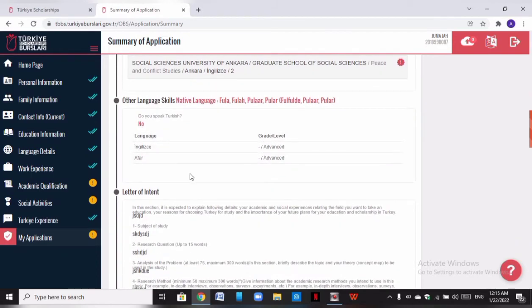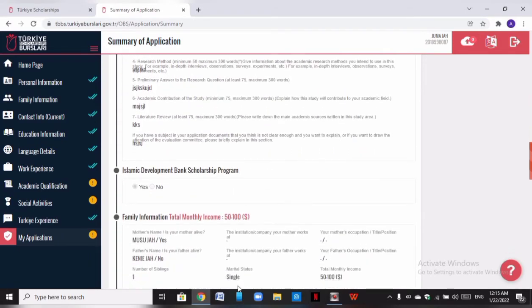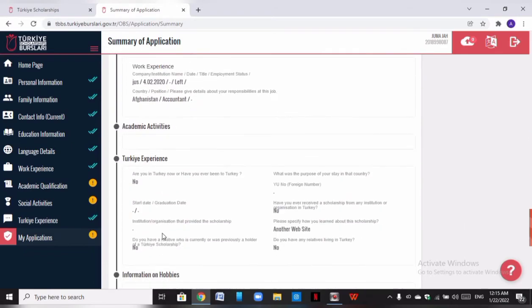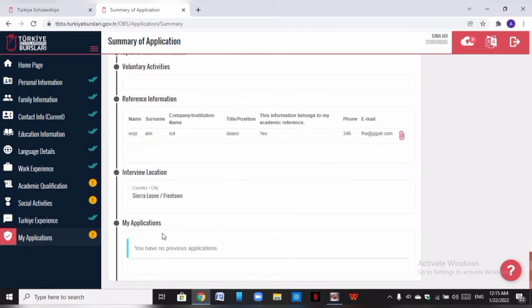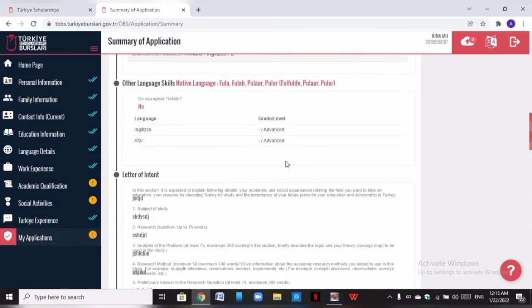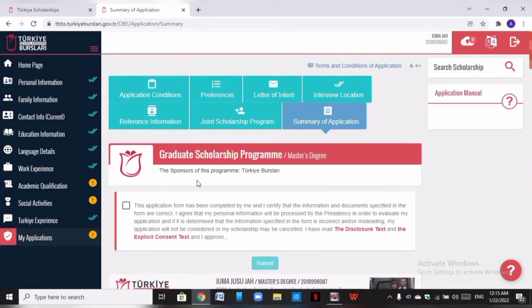Your language skills, all of this, your letter of intent, your literature review, everything you put in. They are going to give you a summary of everything for you to read through. Now you have to read through all of this to make sure that you actually provided accurate information. After you've done that, you have to come here.